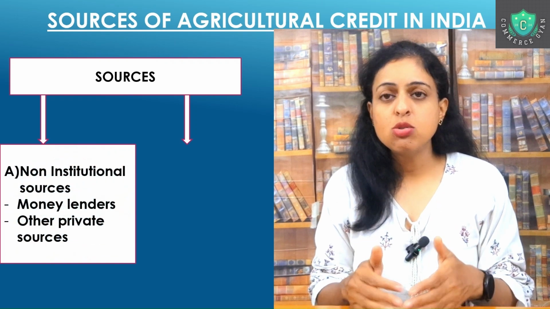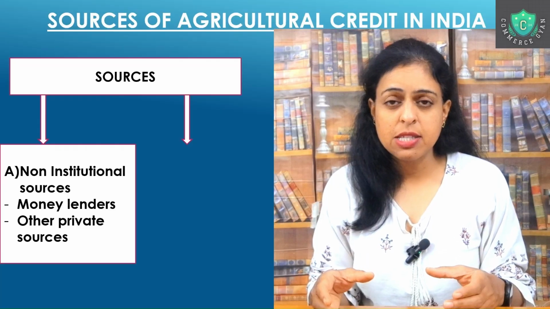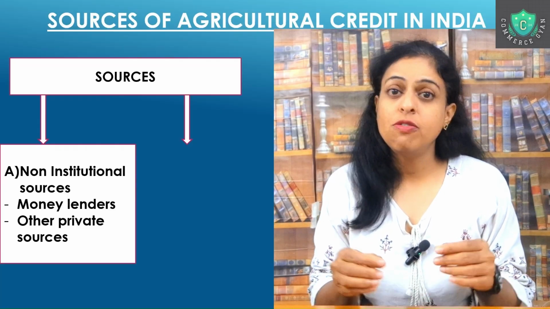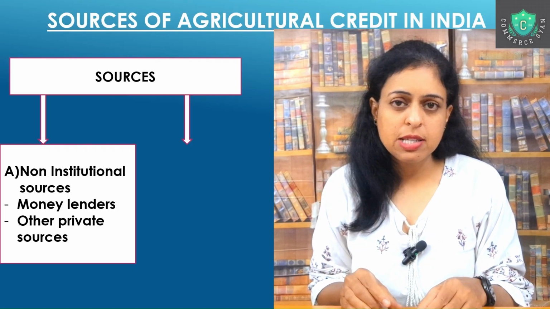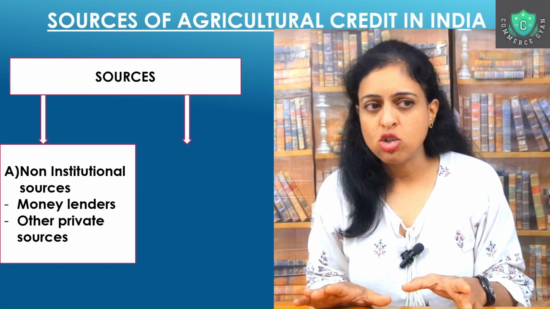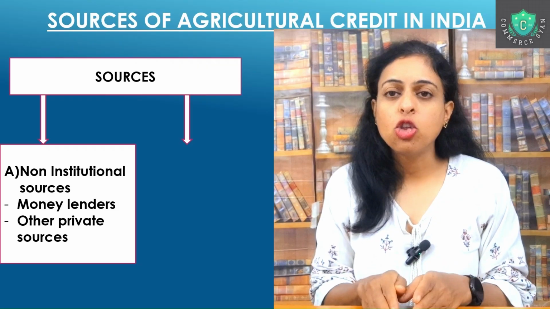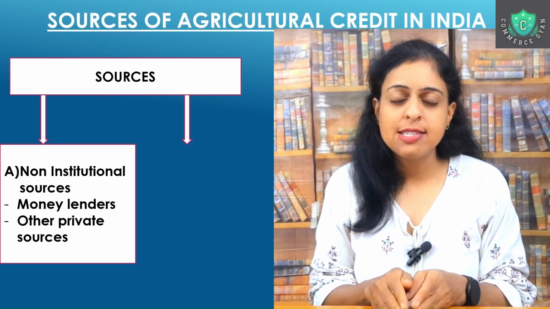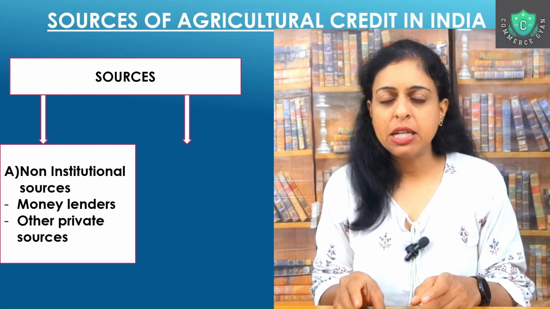Money lenders give them the money, they are not a legal banking system as such, but they give it on the basis of interest. They sign some documents as collateral, as security, and they have the interest charge. So everything is done just like a bank, but they are not the authorized institutional structure which lends the money. So these are the money lenders.